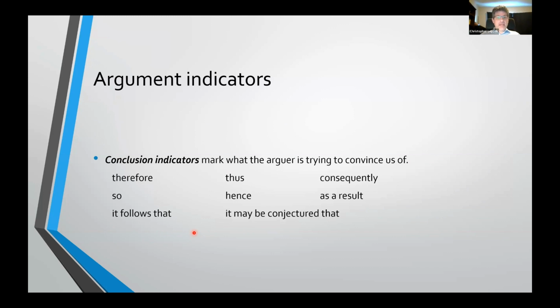So, conclusion indicators are words or phrases that mark what the arguer is trying to convince us of. They mark the conclusion. These are words like therefore, thus, consequently, so, hence, as a result. And then you get longer phrases like "it follows that" and "it may be conjectured that."